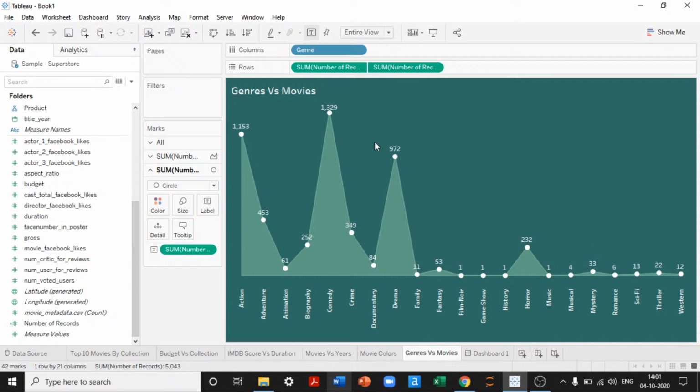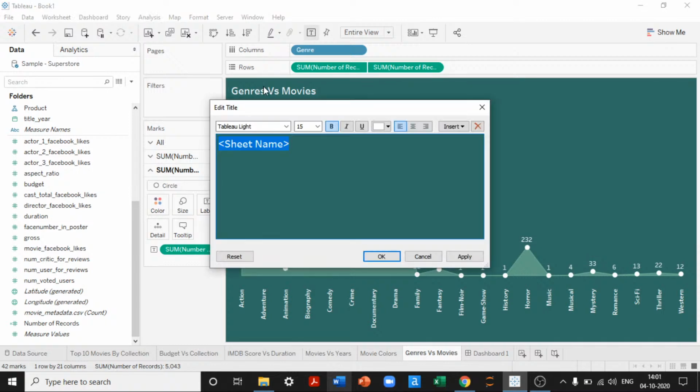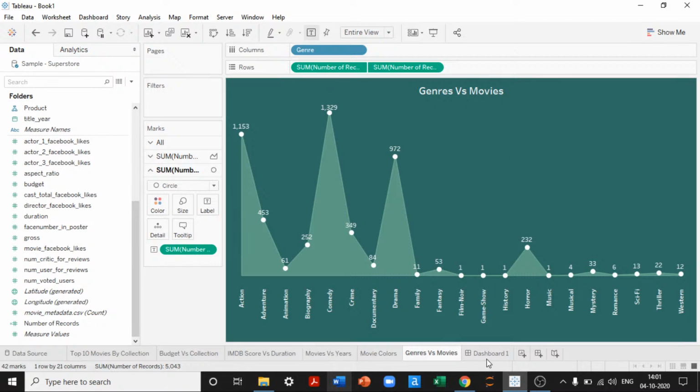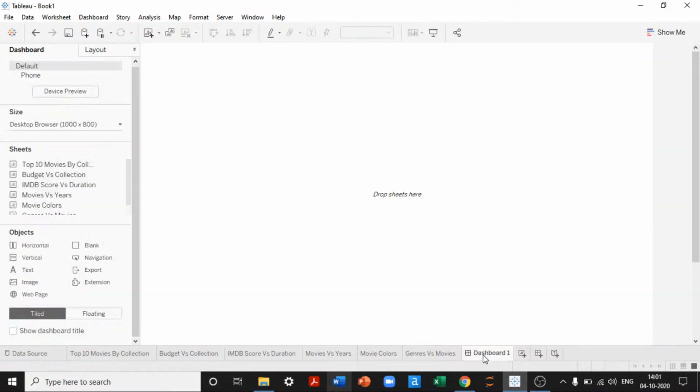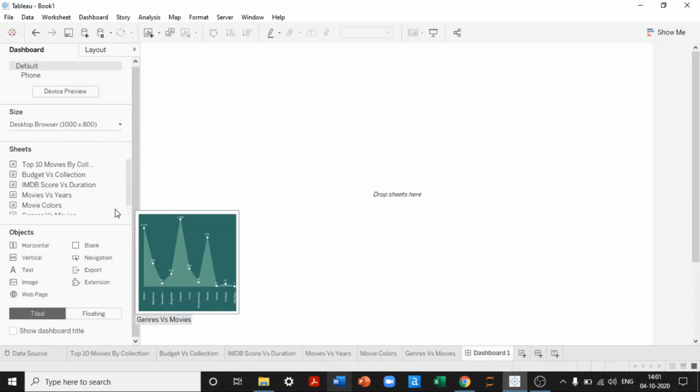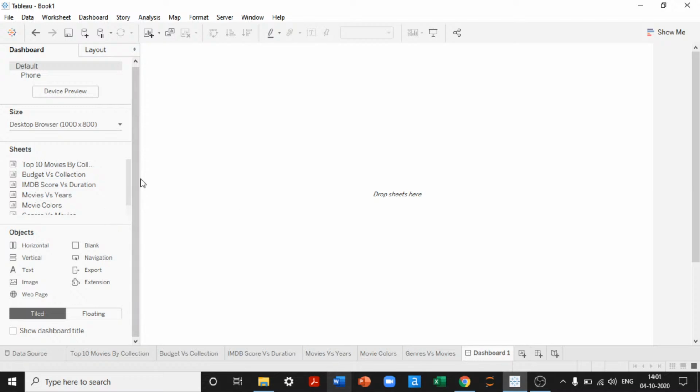Successfully, we have completed all the 6 different views that we would like to keep in the dashboard. Let's simply apply this. Give OK. Now let's go to the dashboard. Now, learning the dashboard is very simple. There are very few things that we must know.